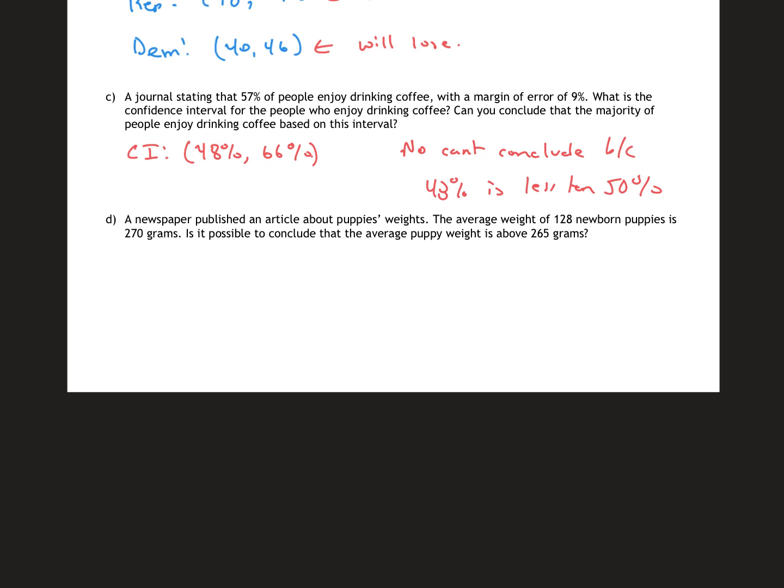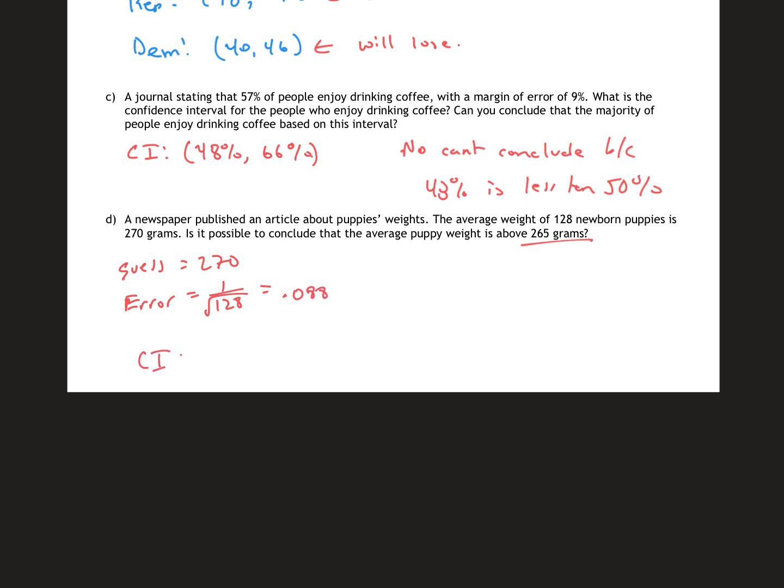All right, and the last one, let's get our confidence interval. A newspaper published an article about puppies' weights. The average weight of 128 newborn puppies is 270 grams. Is it possible to conclude that the average puppy weight is above 265? My guess here is 270 grams. My error was not given, so it's going to be 1 over the square root of 128, because that was my sample size, which is 0.088.